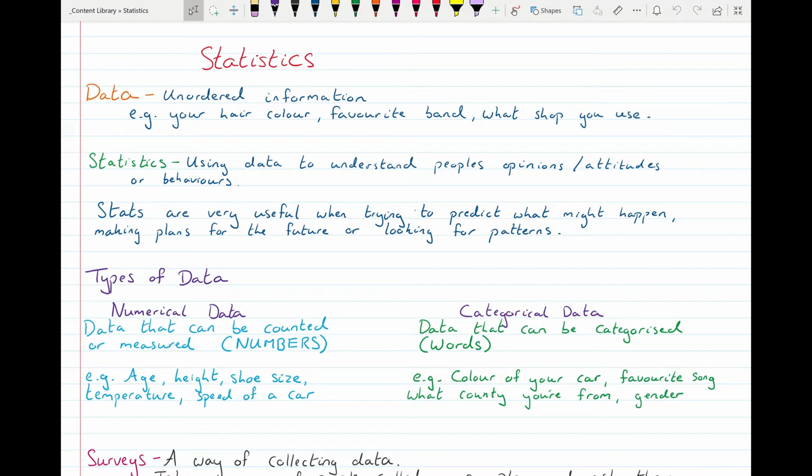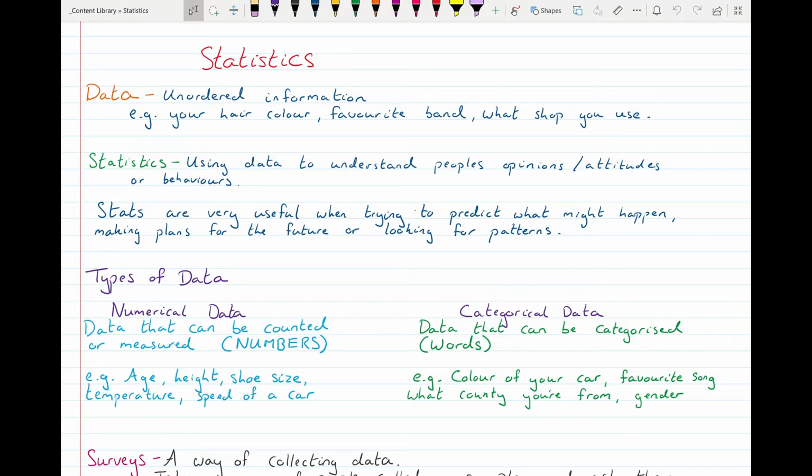There are two types of data. There's numerical data that can be measured. So they're numbers. Numerical means numbers. So your age is numerical data, or height, or your shoe size, temperature, speed of a car. They're all numbers. So they're numerical data.